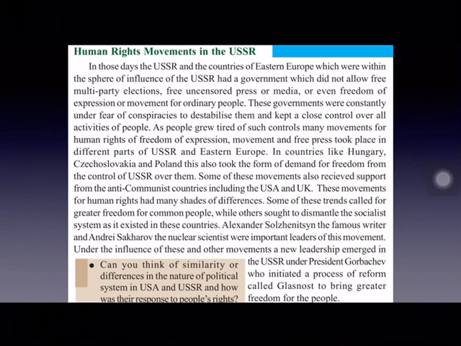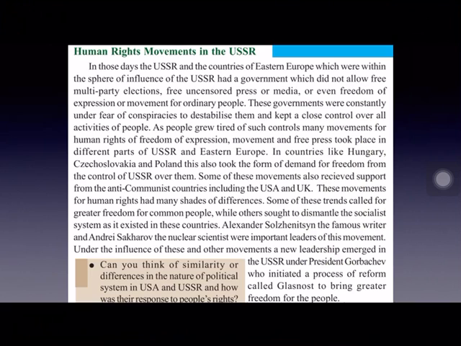These countries came under the rule of USSR. When they joined, they also followed communism, because USSR was a communist country, so they also had to establish communist governments.